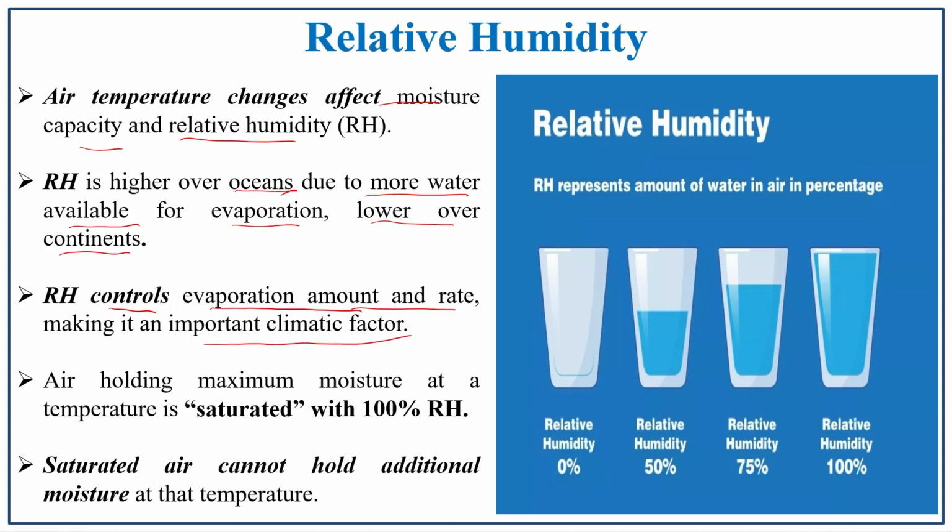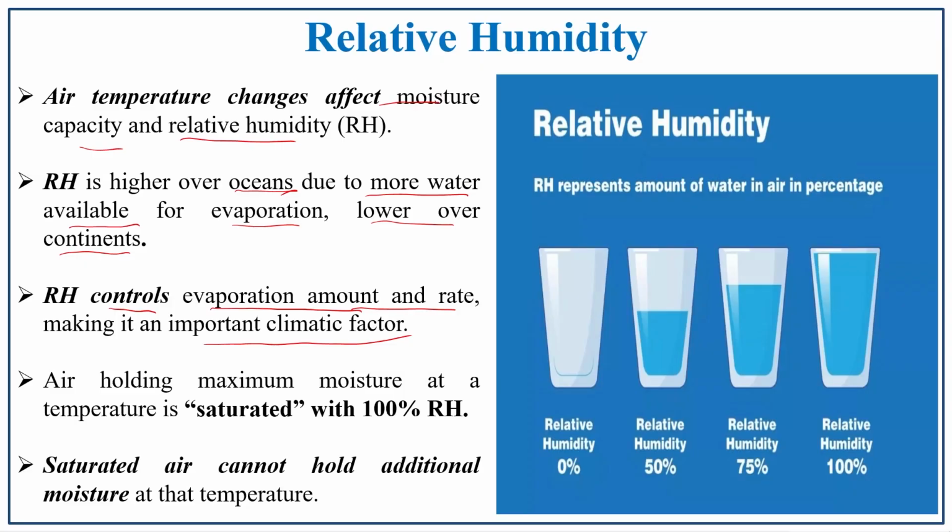Relative humidity is controlling what? All the climatic factors. So, it plays an important role. Without humidity, the entire weather process and climatic phenomena cannot occur in the atmosphere, lithosphere or biosphere. So, this relative humidity plays an important role.